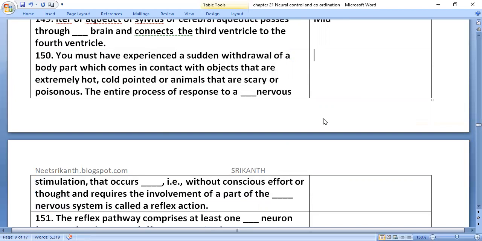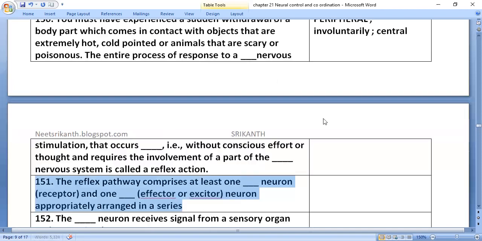You must have experienced a sudden withdrawal of a body part which comes in contact with objects that are extremely hot, cold, pointed, or animals that are scary, poisonous. The entire process of response to a peripheral nervous stimulation, does that happen voluntarily or involuntarily? That happens involuntarily, without conscious effort or thought, and requires the involvement of a part of the central nervous system. It is called reflex action.